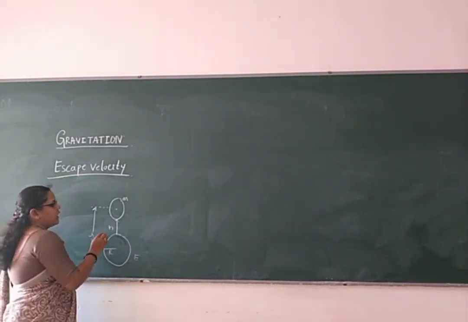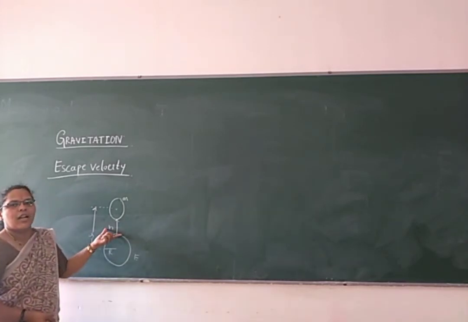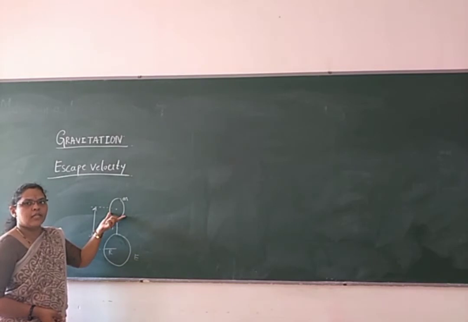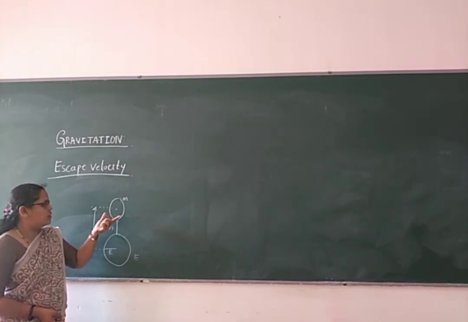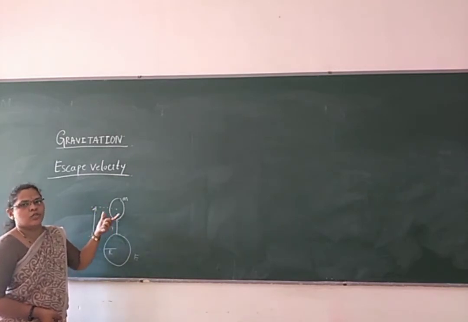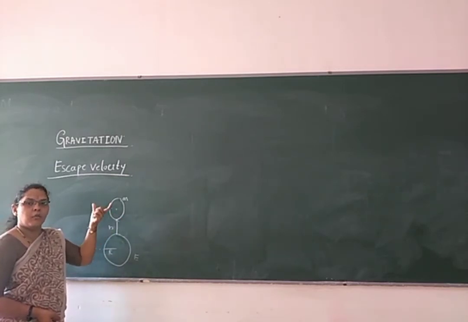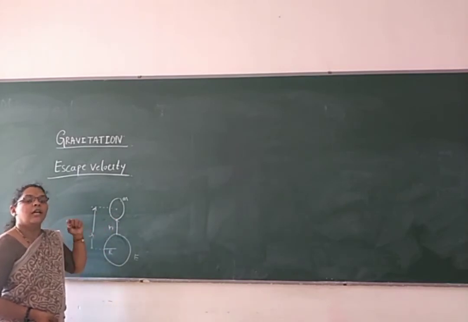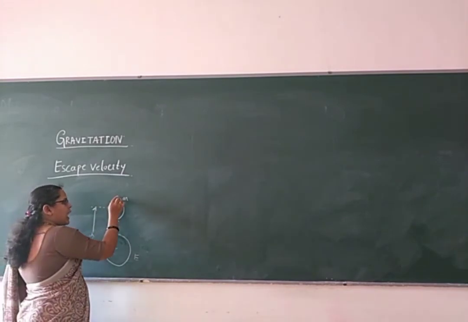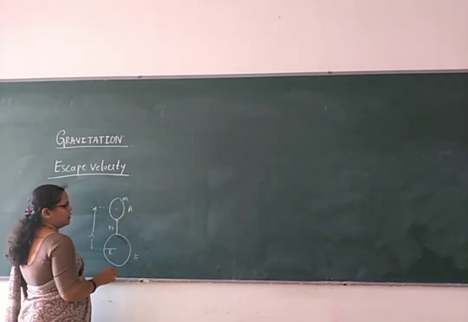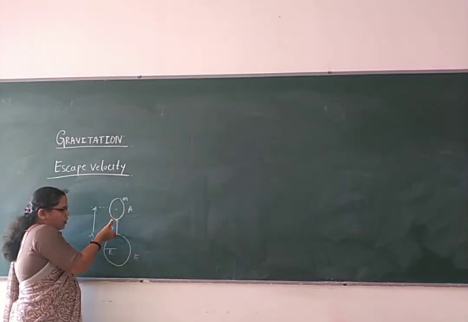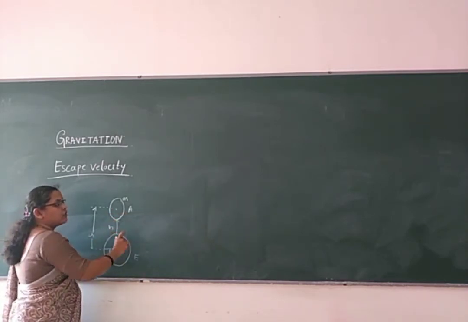To get away from the gravitational pull of the earth, the body needs some velocity, which is possible only when it is projected. So the minimum velocity with which the body is projected so that it escapes from the gravitational pull of the earth requires some work to be done here. Let us consider the body of mass m, already at a certain height from the surface of the earth.